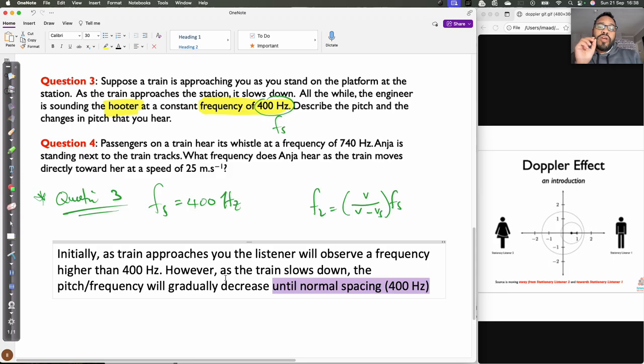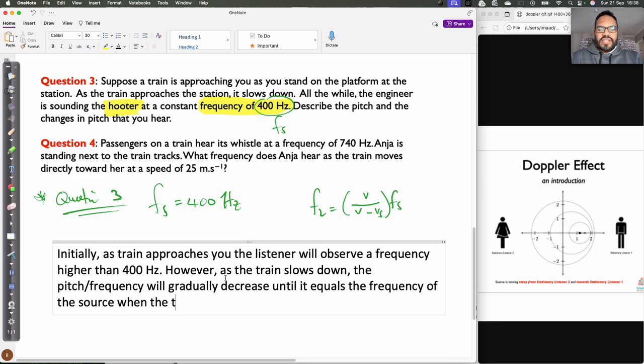The pitch will gradually decrease until it equals the true frequency, until it equals the frequency of the source when the train stops. Okay, that should clear it up.